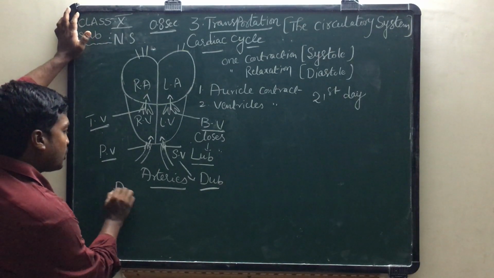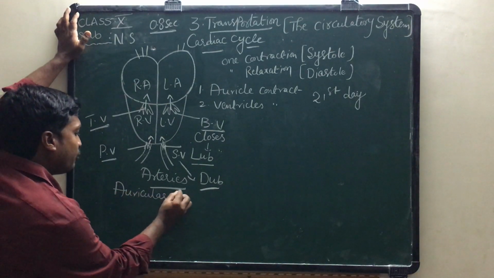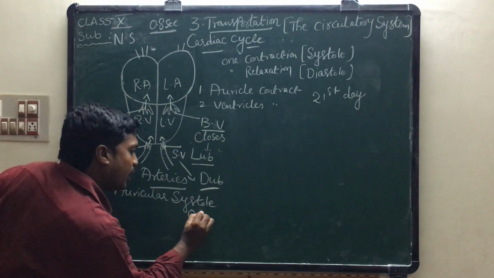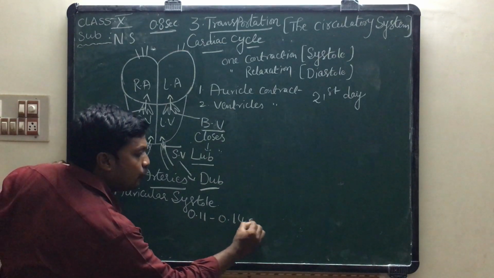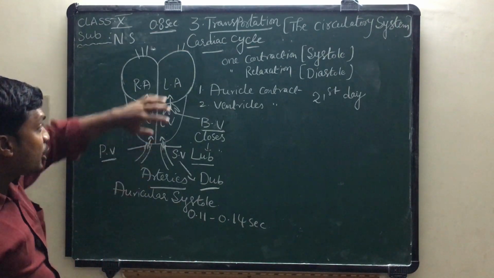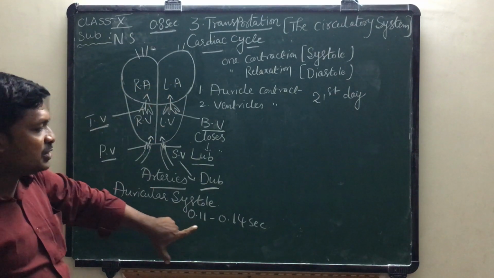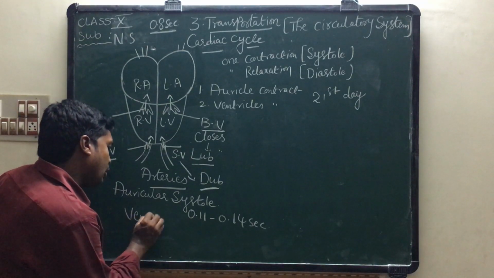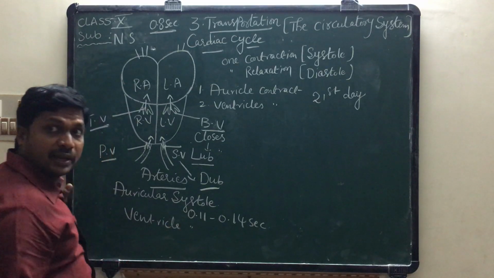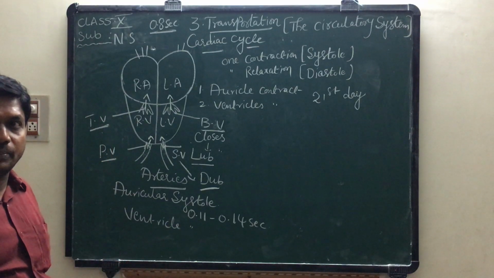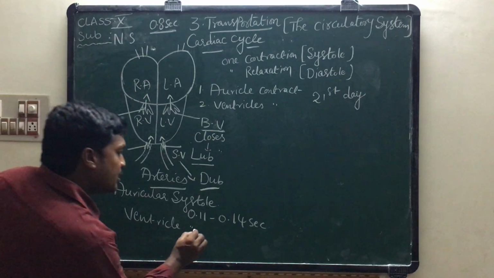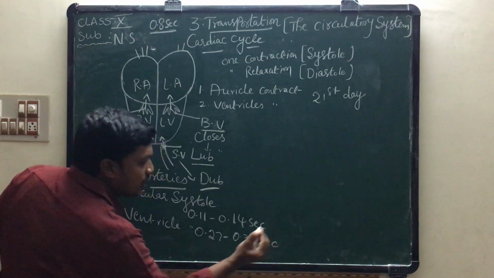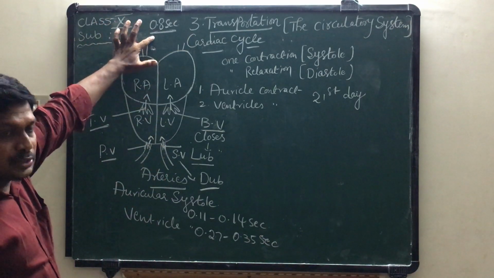The time required for auricular systole, that means contraction of the auricles, is 0.11 to 0.14 seconds. The time required for ventricular contraction is 0.27 to 0.35 seconds. The time required for the total cardiac cycle is 0.8 seconds.